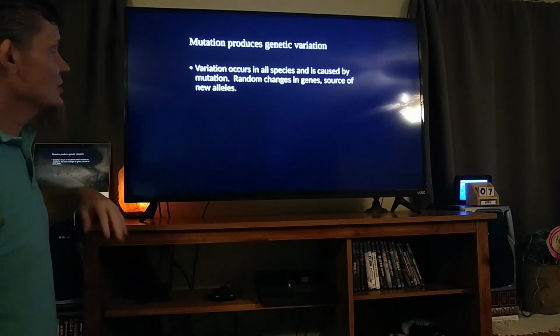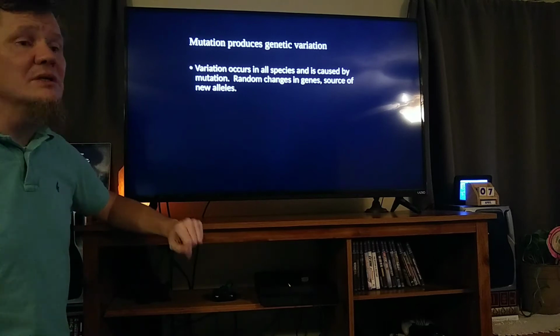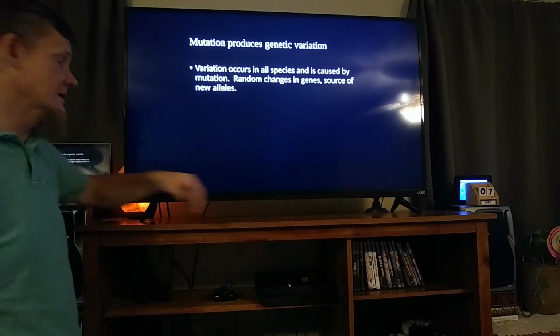Mutation is a random change of the current genes, and it's the source of new genes. It's the source of new alleles.